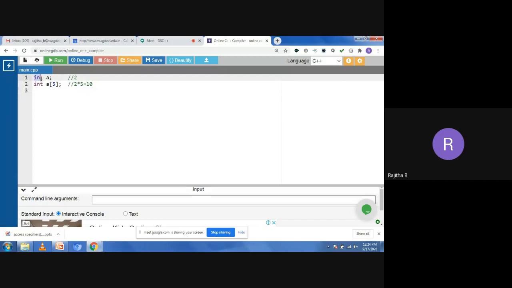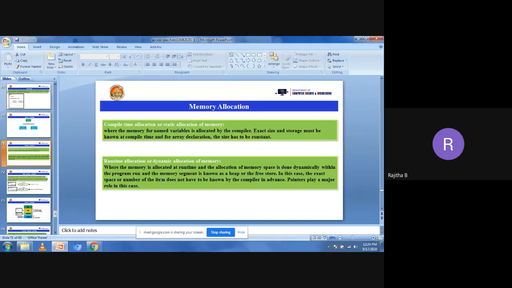When you're declaring this variable or array variable, the memory will be allocated at compile time. So when you compile the program, the memory will be allocated for the int a as well as the int a of 5. And the size of memory is fixed now. Once you declare the variable or array, the size will be fixed. You cannot change or modify the size of your memory allocations. You cannot increase or decrease the memory locations. So that is called static or compile time memory allocation.